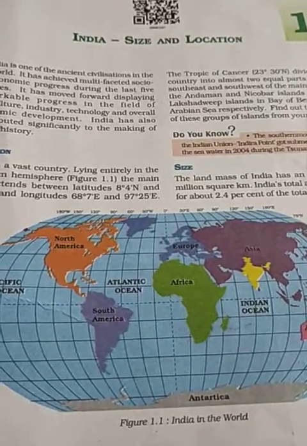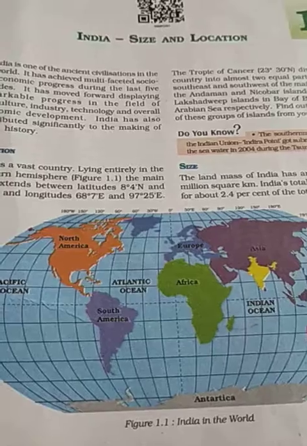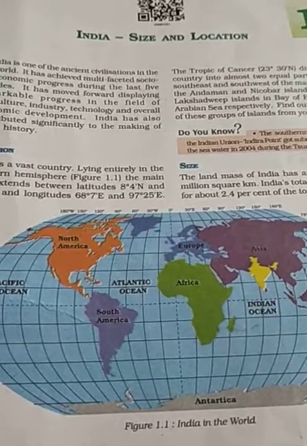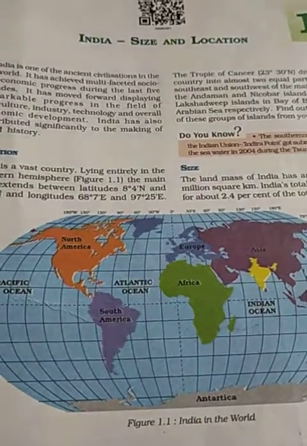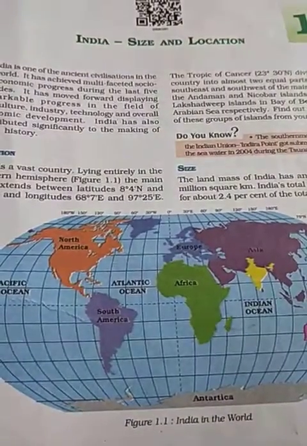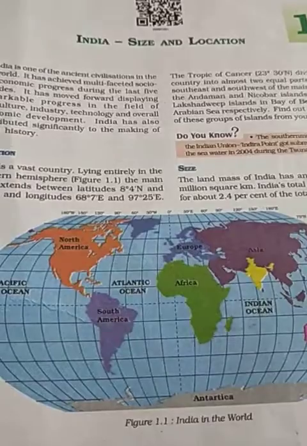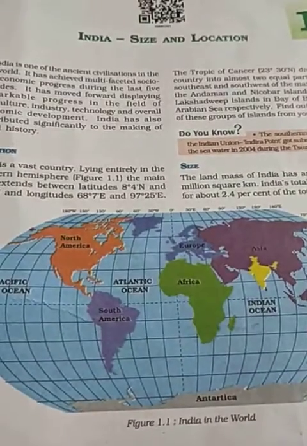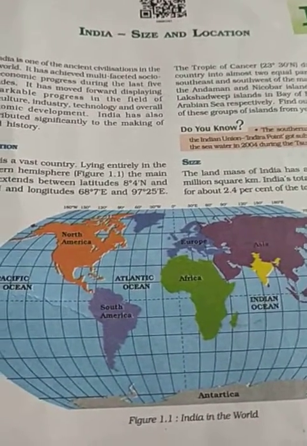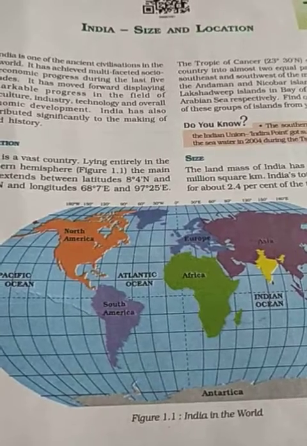Now Tropic of Cancer. Tropic of Cancer is the line which passes through the middle of India and it divides India into two equal parts. Tropic of Cancer is a very important question for map also, children, so take care of this. Tropic of Cancer, important question for the map.